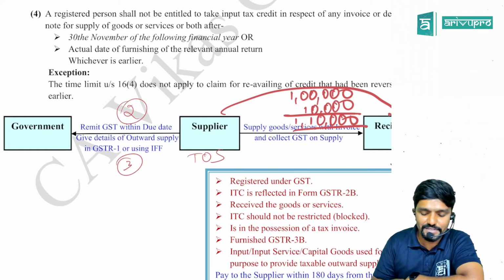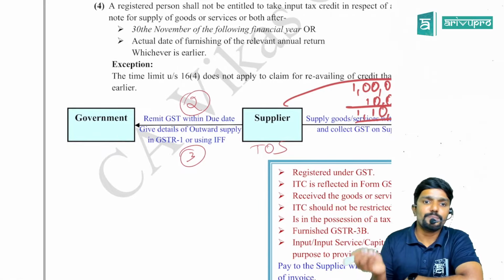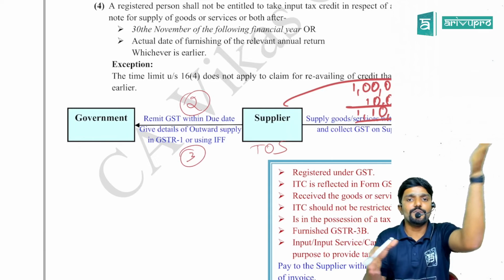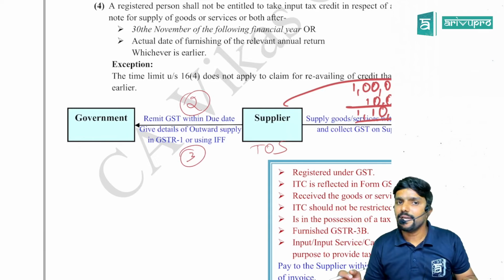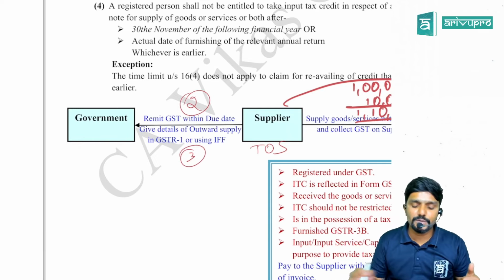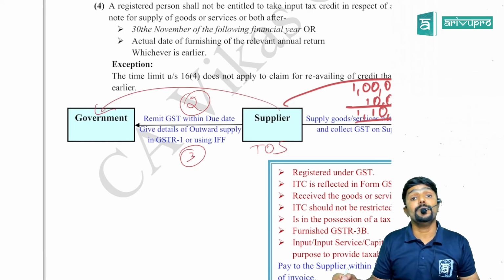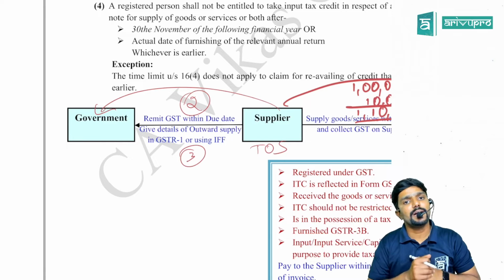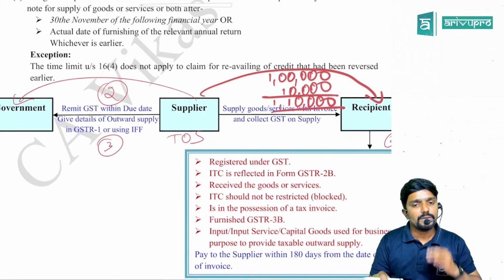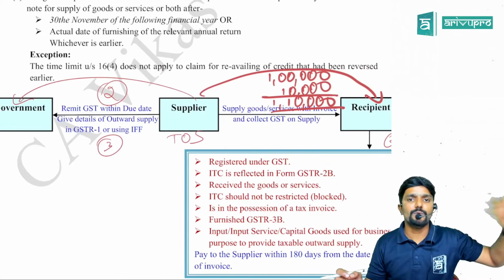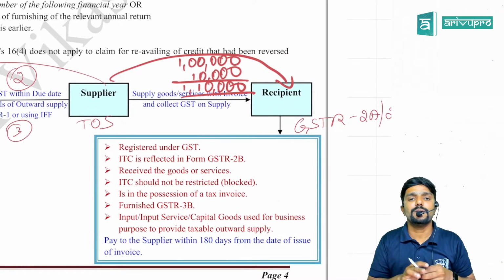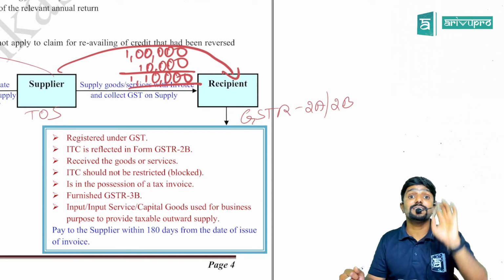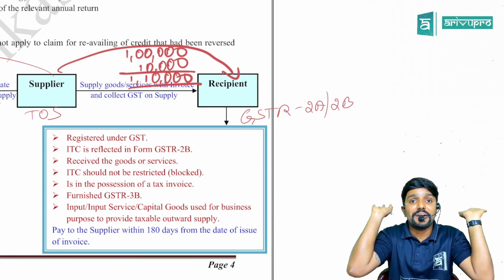Yes, sir. Assuming it is goods, in that case he is supposed to pay tax to the government. That means if the time of supply falls in July, on or before 20th of August he has to pay the tax to the government. So he would have deposited the tax from his own pocket, because he has made credit sales and the recipient has not yet paid the amount. He has not yet collected the money from the recipient. Now in this scenario, can the recipient claim the input tax credit?